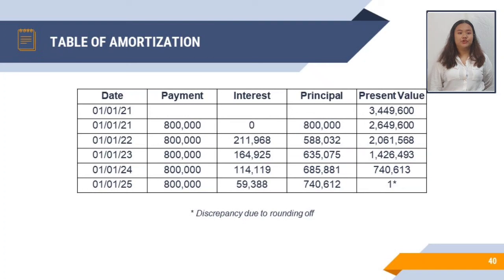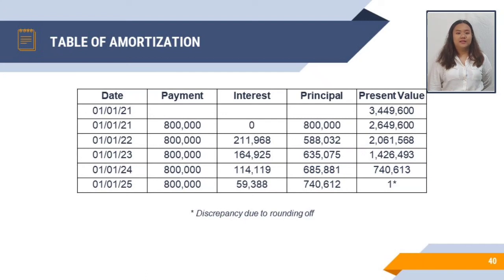Principal is the portion of the rental payment minus the interest. Thus, on January 1, 2022, 800,000 pesos minus 211,968 pesos is equal to 588,032 pesos.